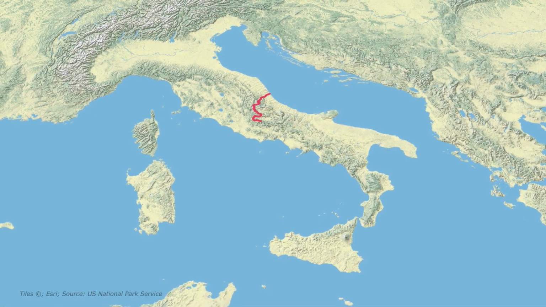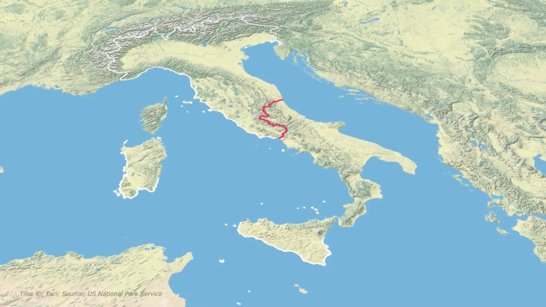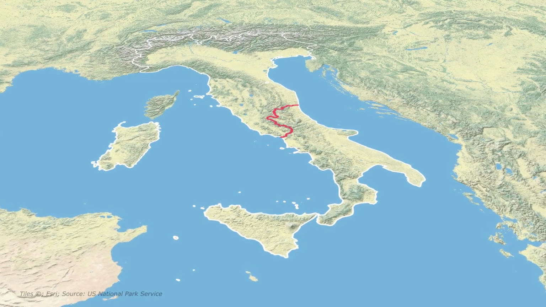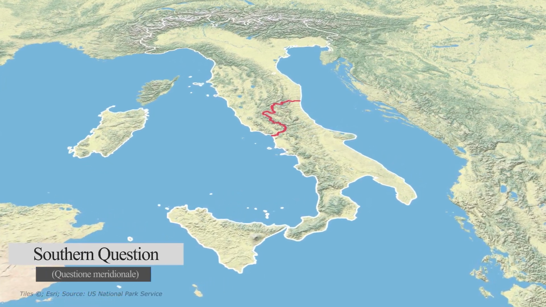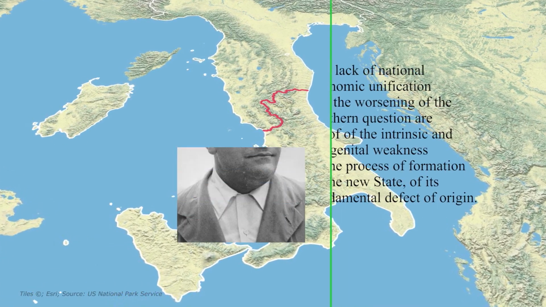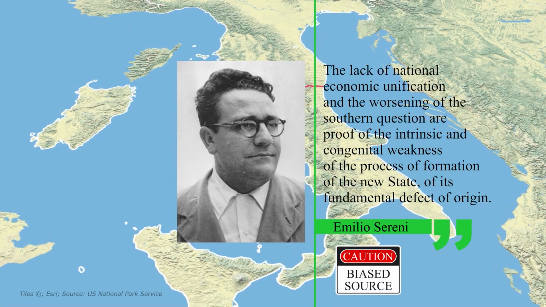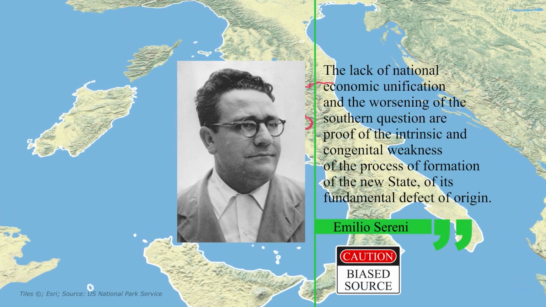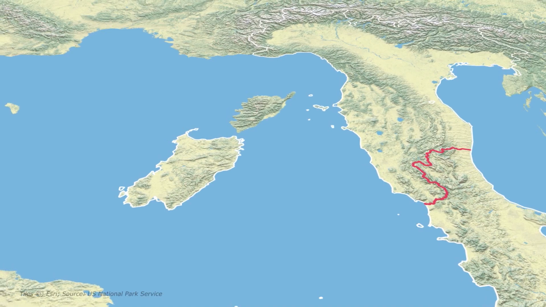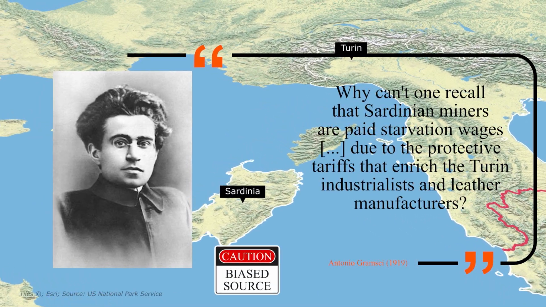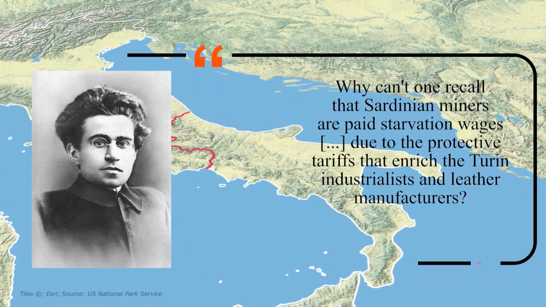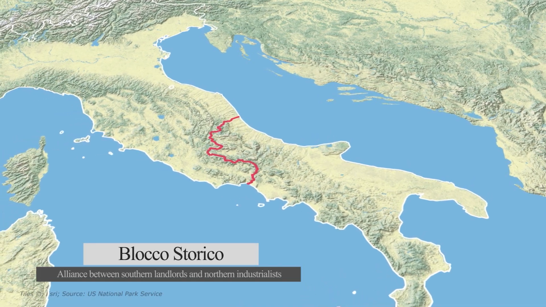The divisions between North and South go beyond economics, however. With the growth of the economic rift beginning in the 1860s, there was increasingly a cultural component of the North-South paradigm, called the Southern Question. There have been various historical attempts to explain this, like Emilio Sereni's thesis in 1974, formulating an increased economic interconnectedness which exposed the pre-existing structural economic deficiencies of the southern countryside, whereas Antonio Gramsci in the 1920s pointed to an alliance between northern industrialists and southern landowners to result in a sociological dualism that condemned the south to be the